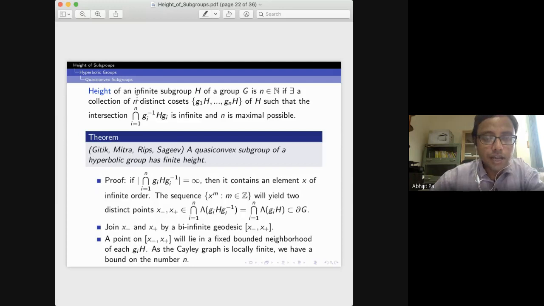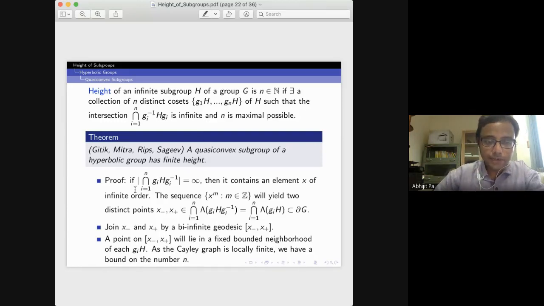So again, let me come to this definition. The height of an infinite subgroup H is n if there exists a collection of n distinct cosets g_1H, ..., g_nH such that the intersection of these conjugates is infinite, and this n is maximal possible. Now how do you prove that a quasi-convex subgroup has finite height?